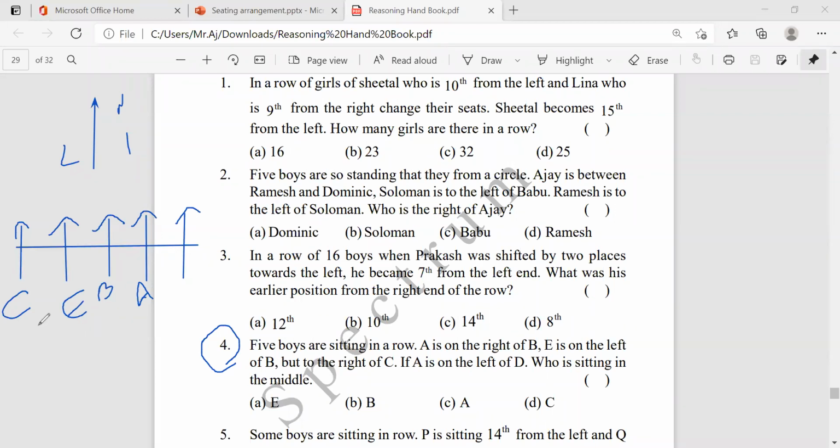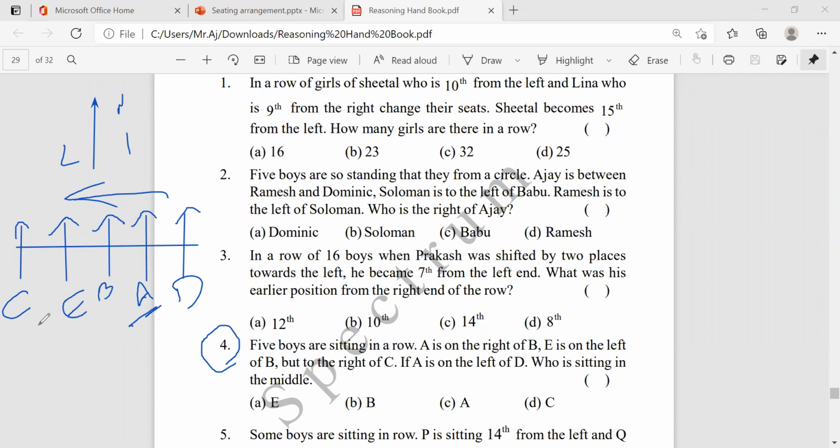Now, A is left of D. A is here, then the one remaining position is nothing but D. Just check whether the condition is satisfied or not. The left of D, this one, is nothing but A.